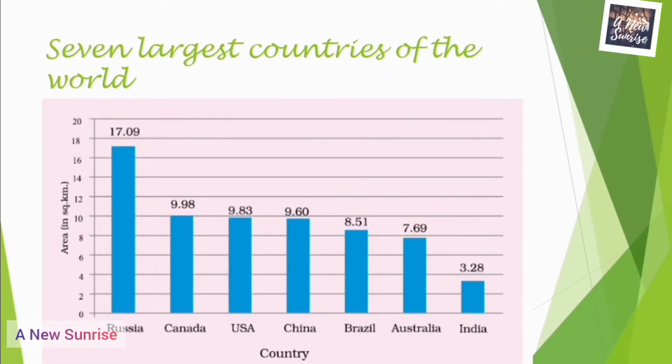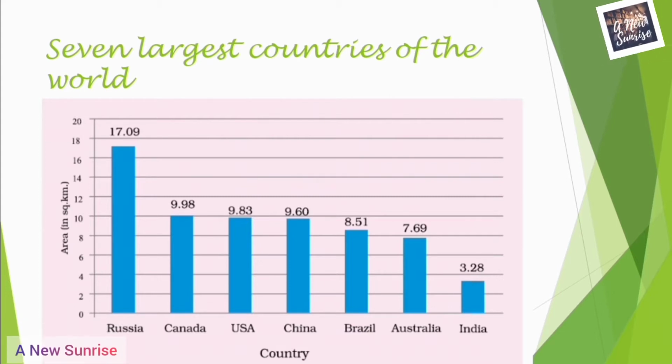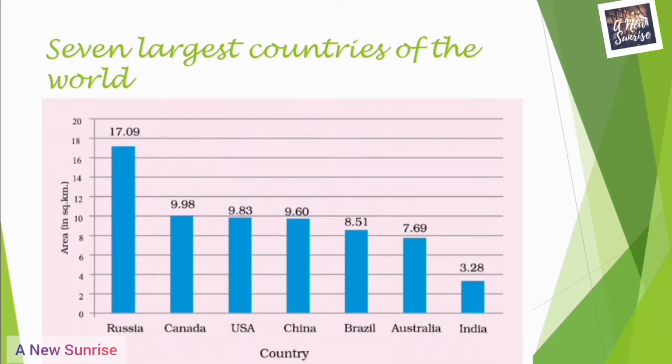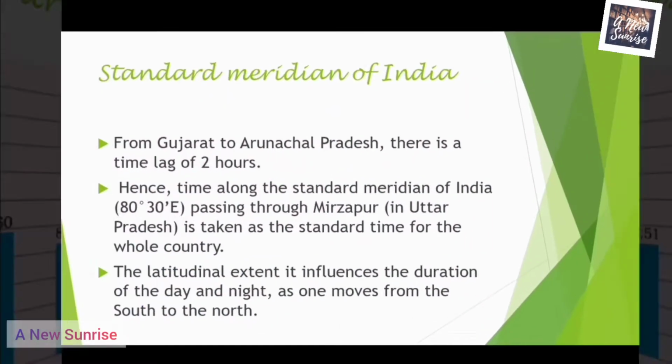The 7 largest countries of the world. First, the leading country is Russia. Russia covers 17.09 million square kilometers of the total Earth's geographical surface. Then comes Canada. Then after is the USA. Then China. Then after, Brazil. Then Australia. Then our very dear India, which covers 3.28 million square kilometers of the total Earth's surface.